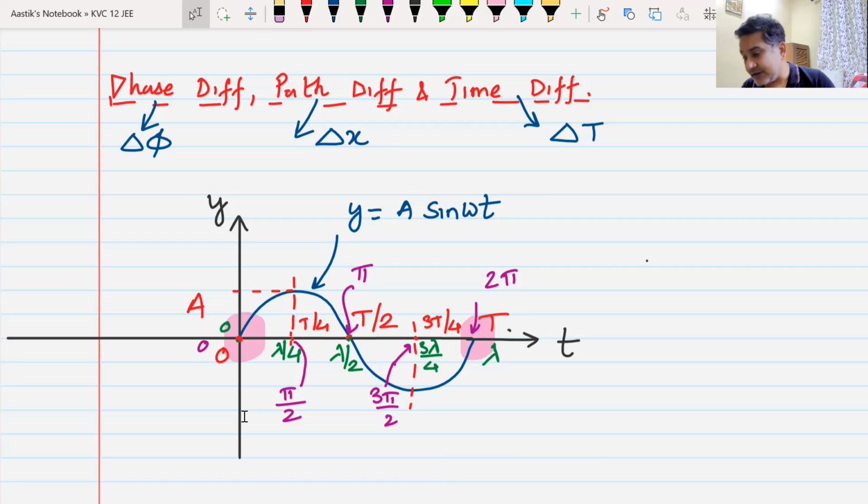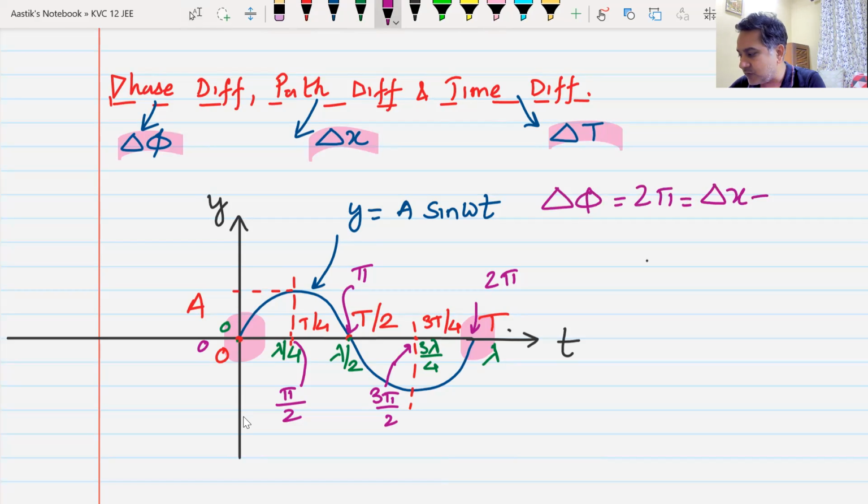From here, we can derive a relation between phase difference, path difference, and time difference. What is the relation? A phase difference of 2 pi is equal to a path difference of lambda, which is equal to a time difference of capital T. Do you understand what I have written?